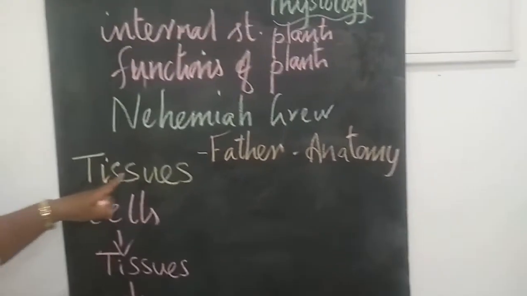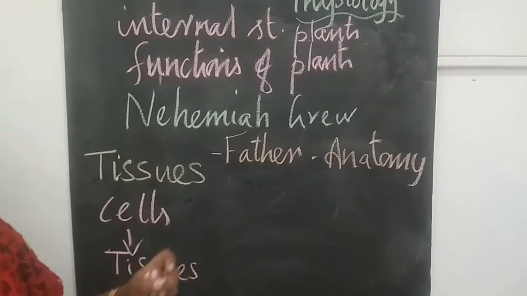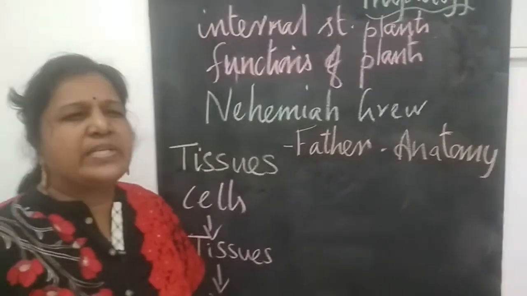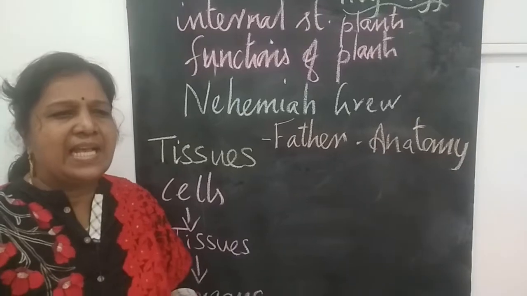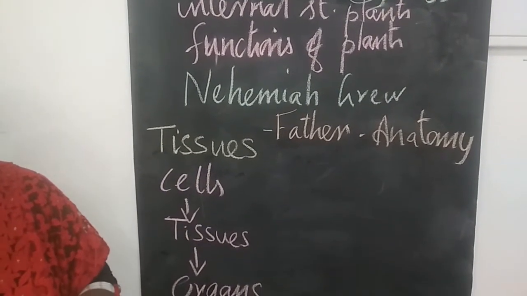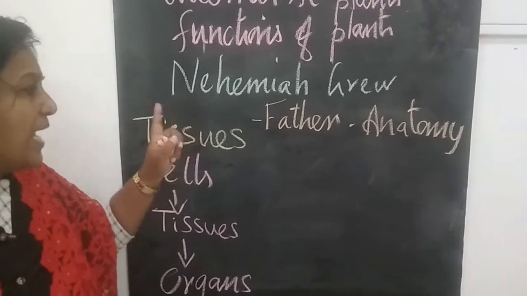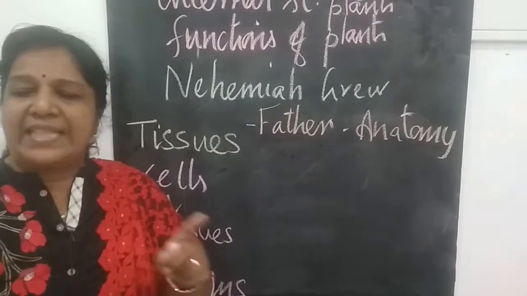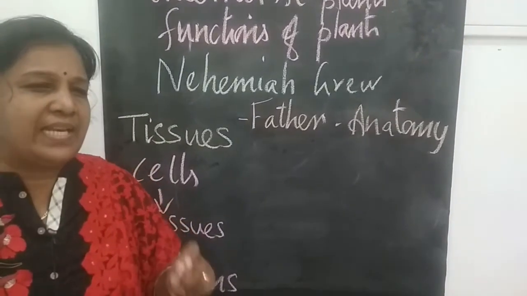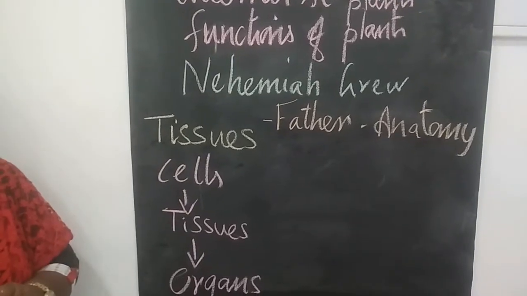So let us come to tissues. So what is a tissue? Tissues are groups of cells that are similar or dissimilar in structure but perform similar function. So what are tissues? They are groups of cells that are similar or dissimilar in structure but they perform similar function.